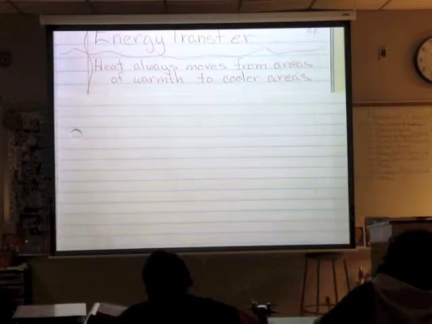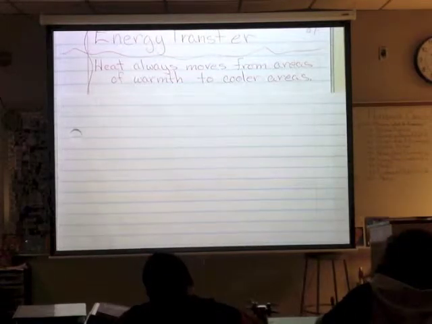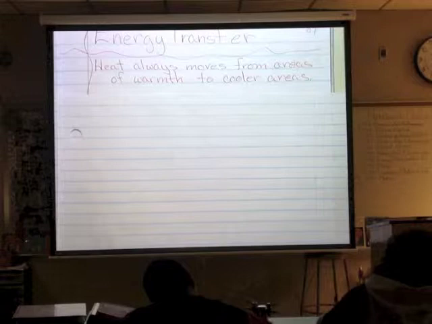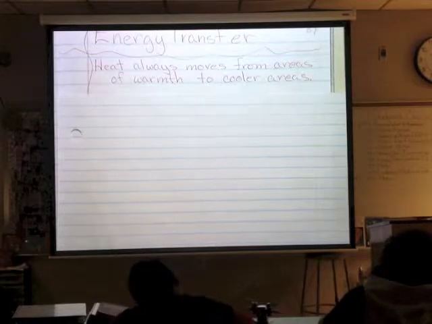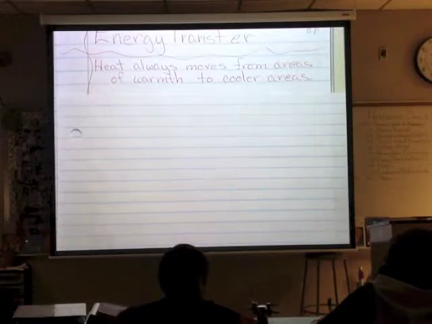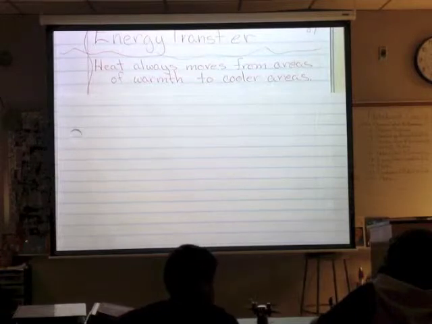So the easiest way to think about this is through heat. Okay? So when we think of heat, which is what type of energy? Thermal energy. So when we think of heat, thermal energy always moves from areas of warmth to cool areas. It always goes from hot to cold. And you know that, because at one time or another you have gotten cold, and if there's a fire, are you going to try and move towards the fire?